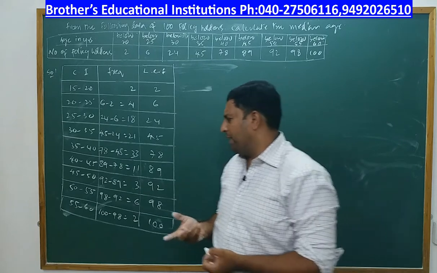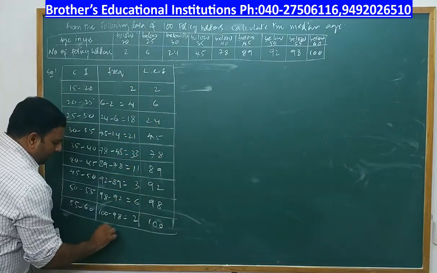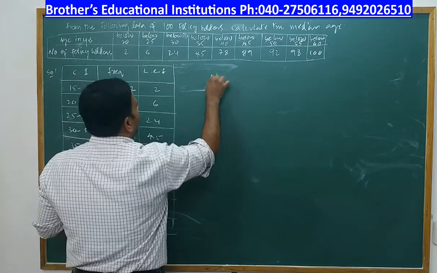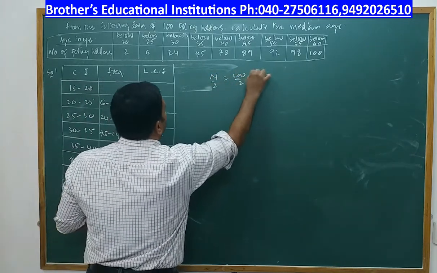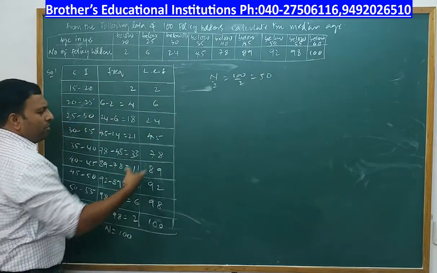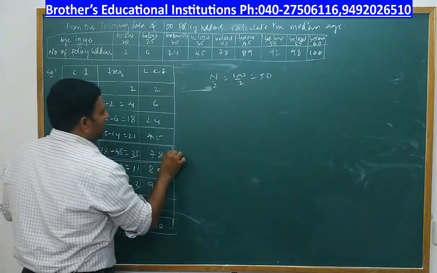How do you plot a median class? Based on the total frequency. See guys, when you add the total sum, n is equal to what? 100. There are 100 policy holders. So what will be n by 2? N by 2 is equal to 100 by 2, which is 50. Now, where is 50? Just over and above 78. So this class is plotted as median class.